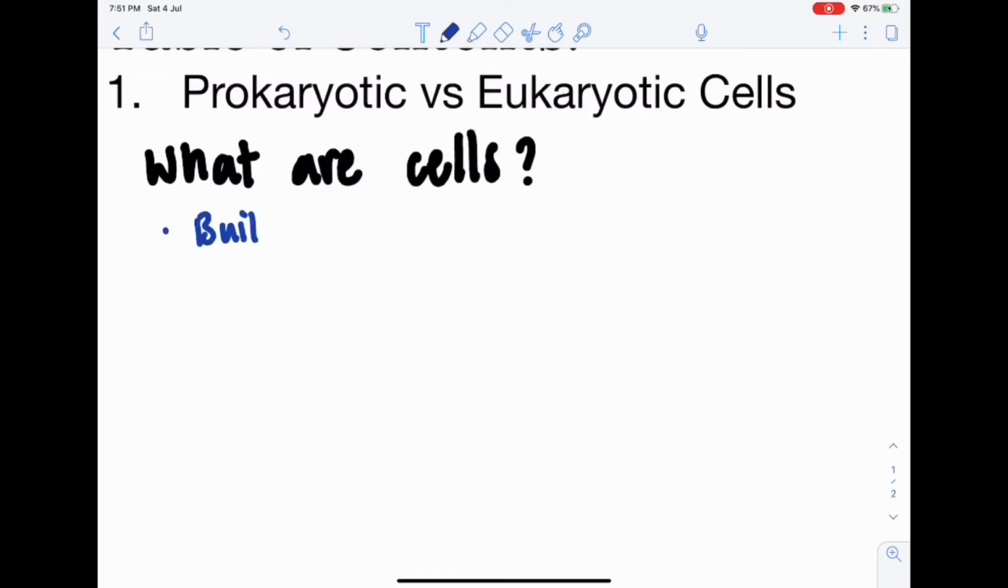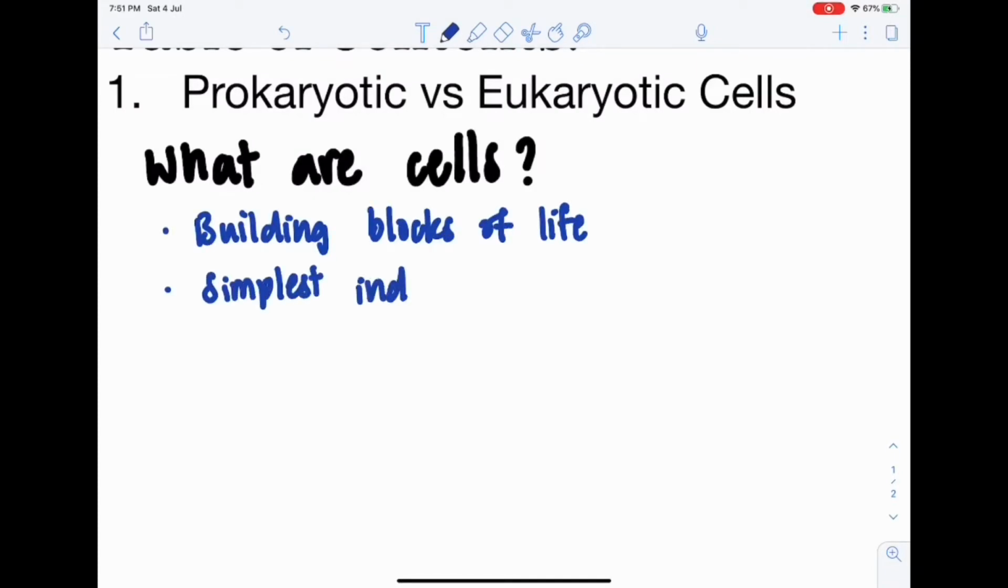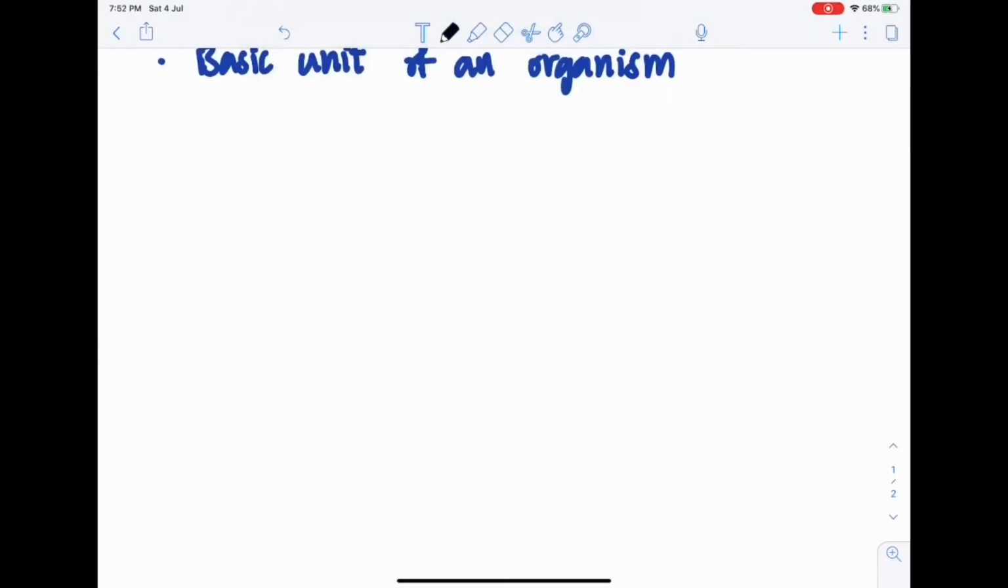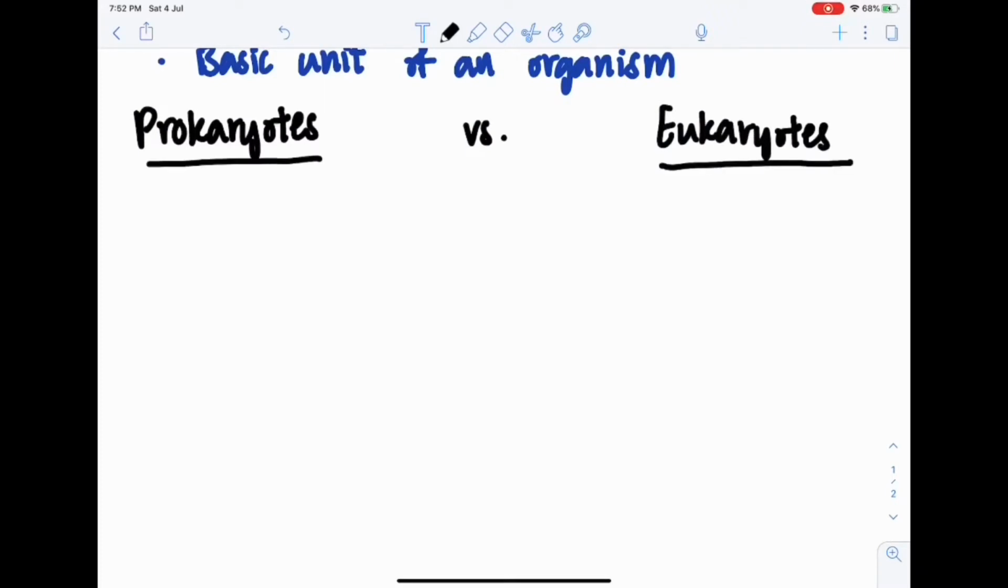Cells are the building blocks of life. They are the simplest unit that can live independently in unicellular organisms. In multicellular organisms, they are the basic unit of structure and function in an organism. Prokaryotic cells are also known as prokaryotes, and eukaryotic cells are also known as eukaryotes.